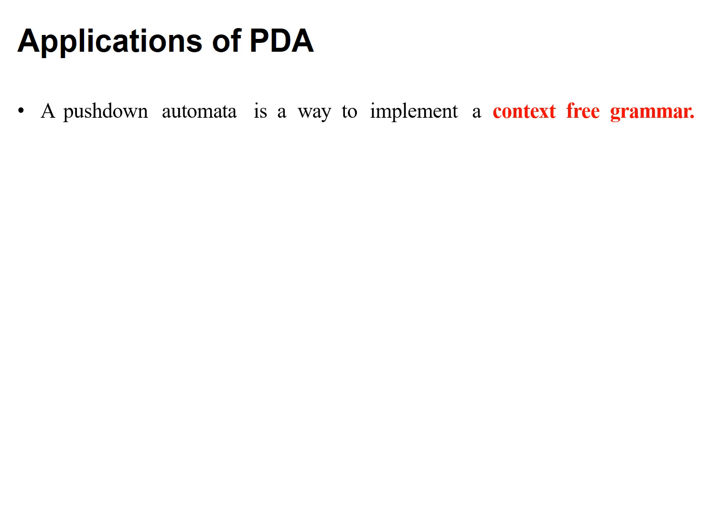Okay, we'll also cover the applications of PDA. The applications of PDA are also important while learning pushdown automata. The first application is that it plays an important role in implementing a context free grammar. That's very important. Another application is that the PDA is used in parser design for syntactic analysis. That means it plays an important role in compiler design, in the second phase of the compiler. So these two play an important role in designing a compiler.